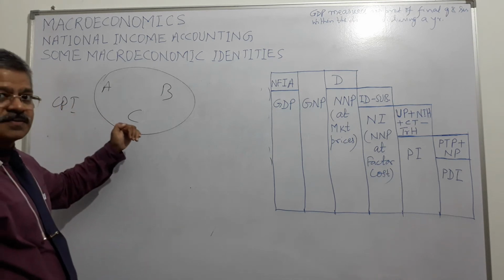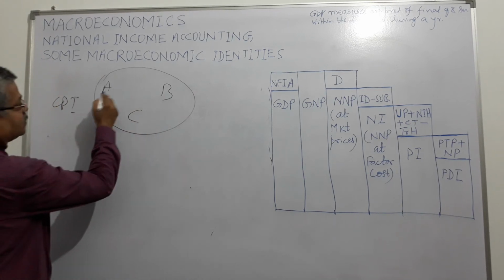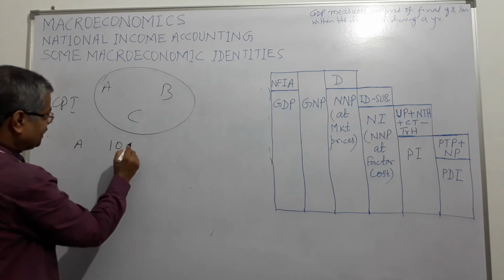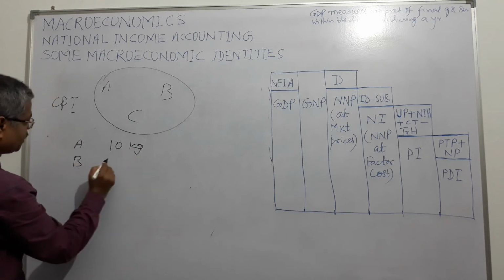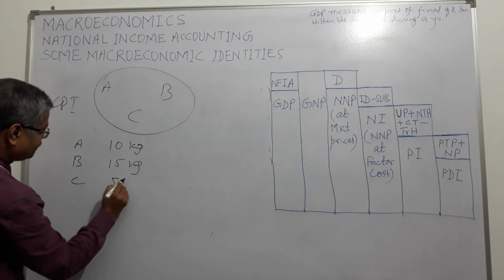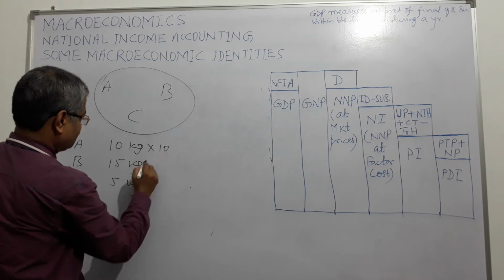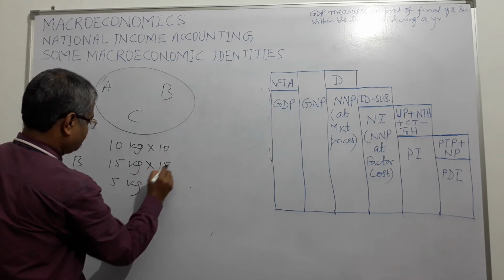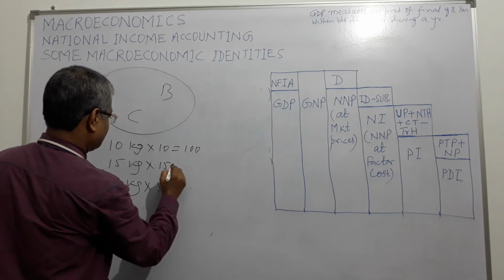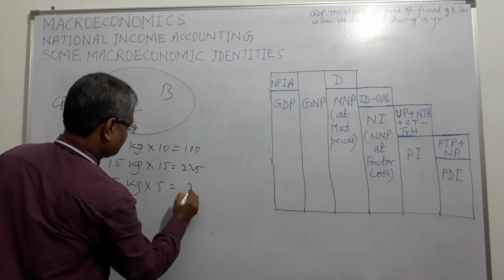So what happens? Suppose in 2018, A was 10 kgs, B was 15 kgs and C was 5 kgs. In 2018, the rate was 10 rupees, 15 rupees, 5 rupees, right? So 100, 225 and 25.